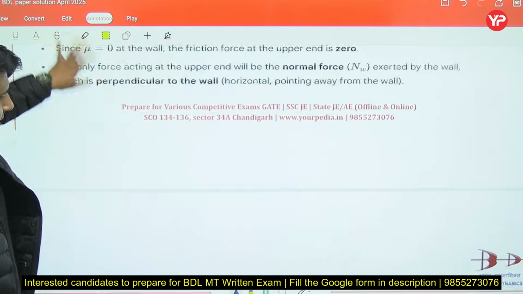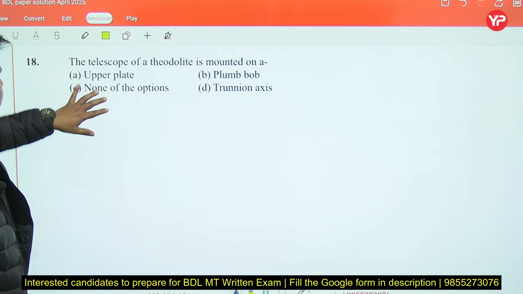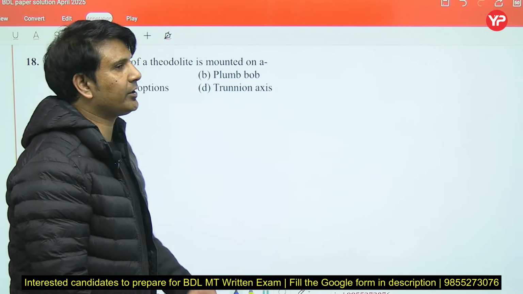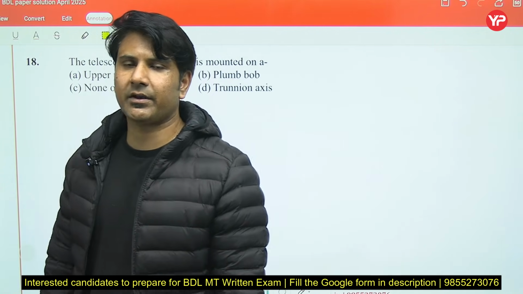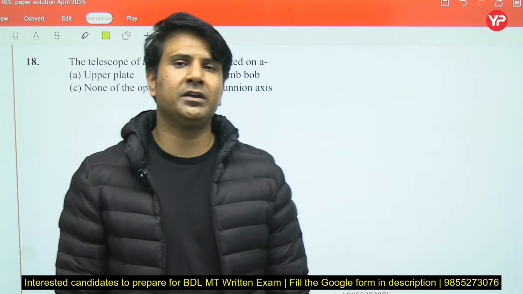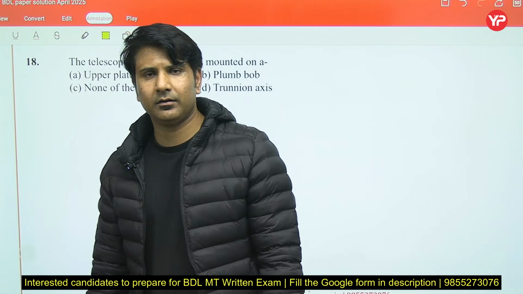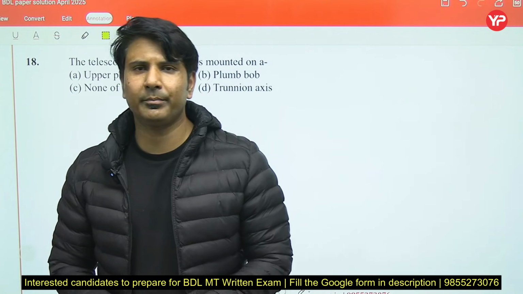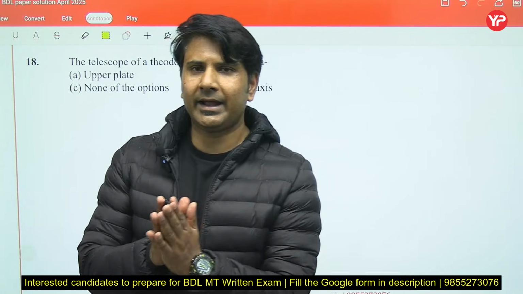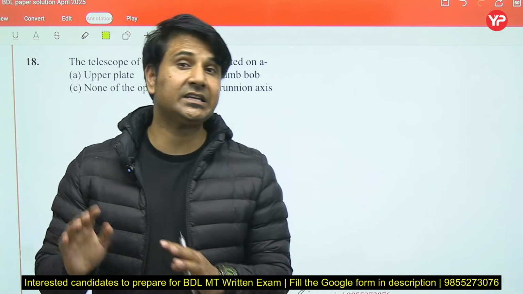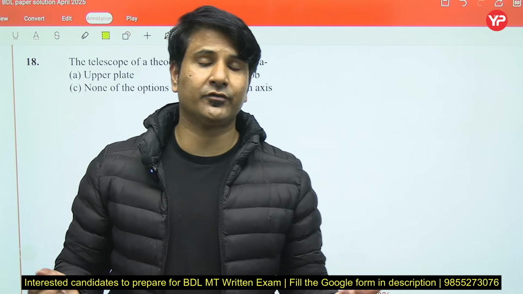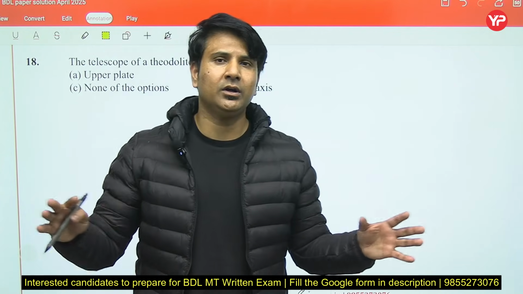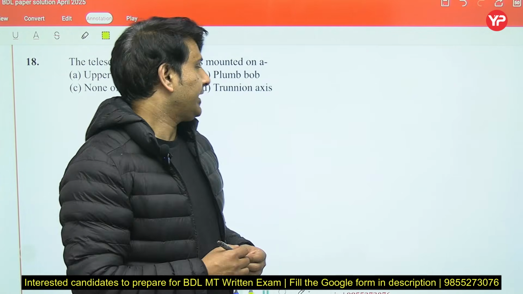Now let's move to the next question. The telescope of the theodolite is mounted on. First, see, the theodolite is the surveying instrument by which we measure the vertical or horizontal angle. We can also measure vertical and horizontal distance as well, but with least accuracy. But for angular measurement, the accuracy of theodolite is high as compared to other instruments, right?